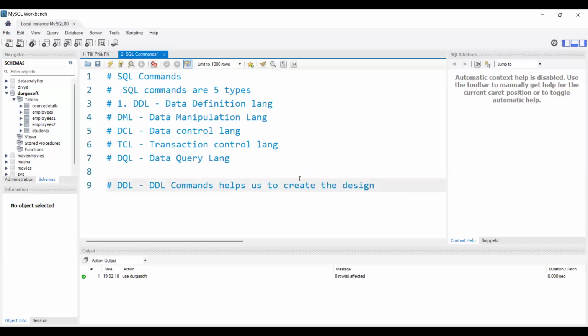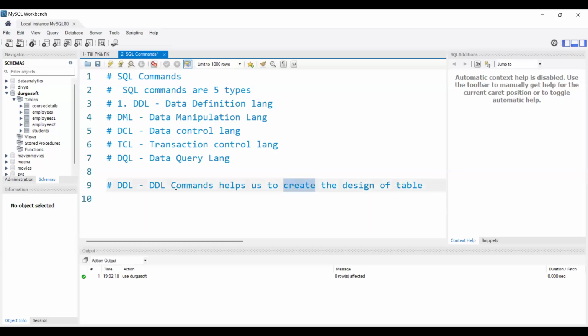Basically, it designs the structure of the table. For every table, there will be one structure, right? We will create the table by using column names, right?